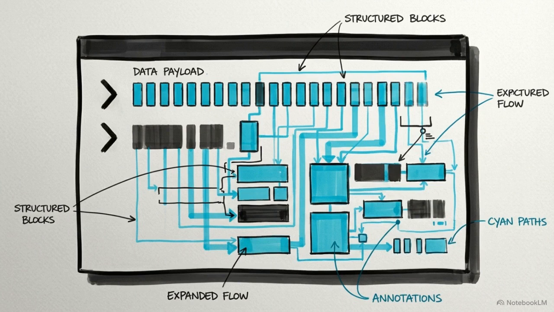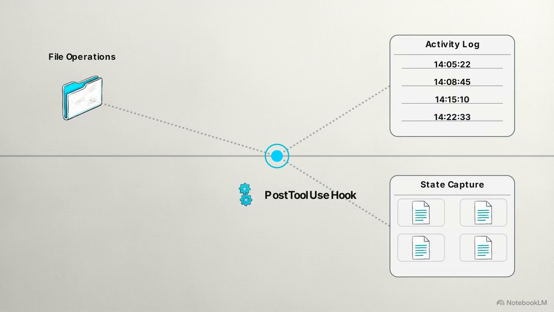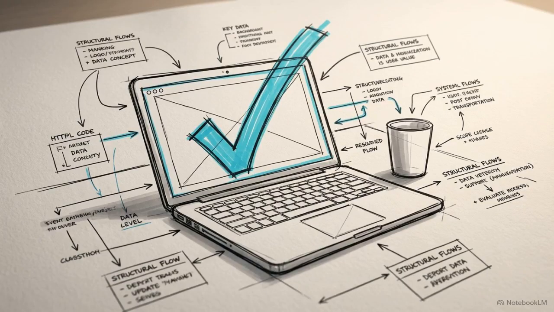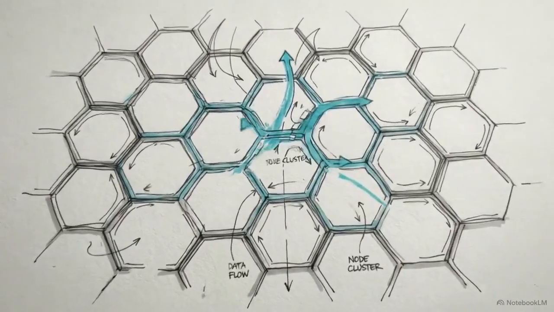Next is the PostToolUse hook, which triggers automatically after every file read, write, or search operation. It captures real-time state changes and logs all system tool usage as exact timestamps, eliminating manual time tracking. Finally, the SessionEnd hook fires when you close the window, finalizing the session metadata and cleanly archiving the interaction log. Automated event hooks remove the human entirely from the loop of memory maintenance, ensuring AI context is perfectly synchronized with reality at all times.